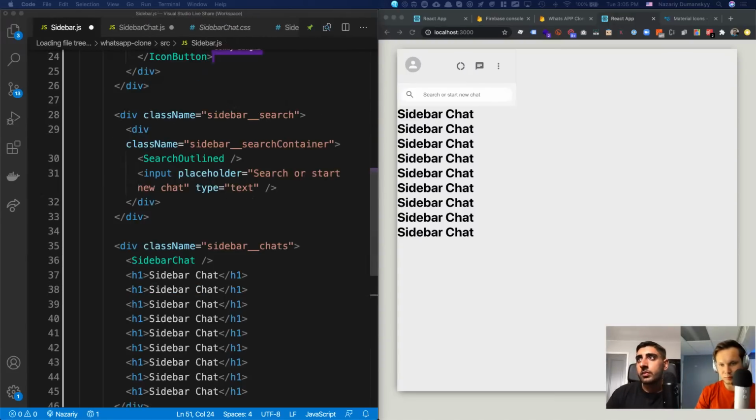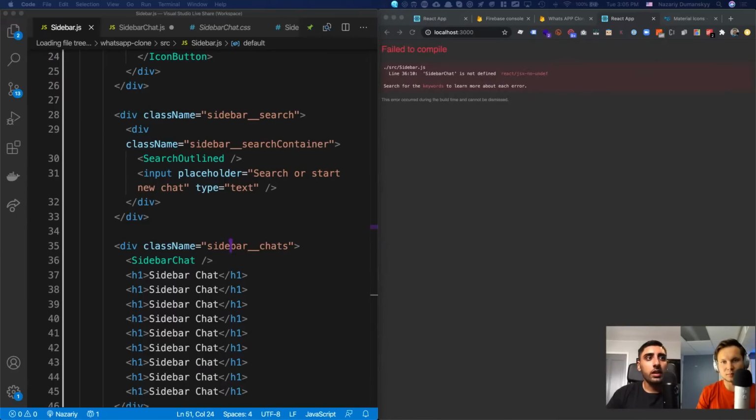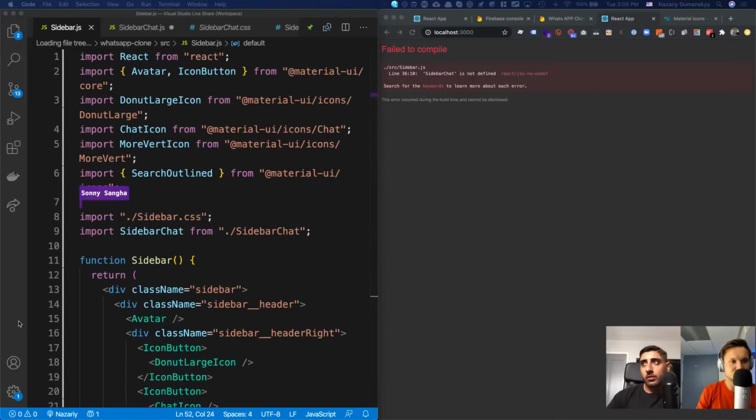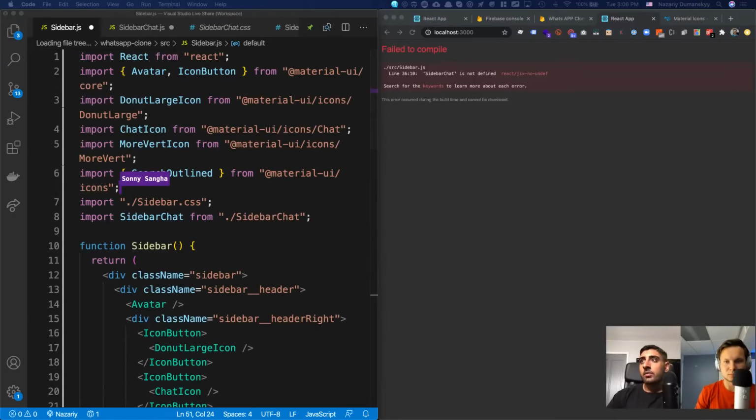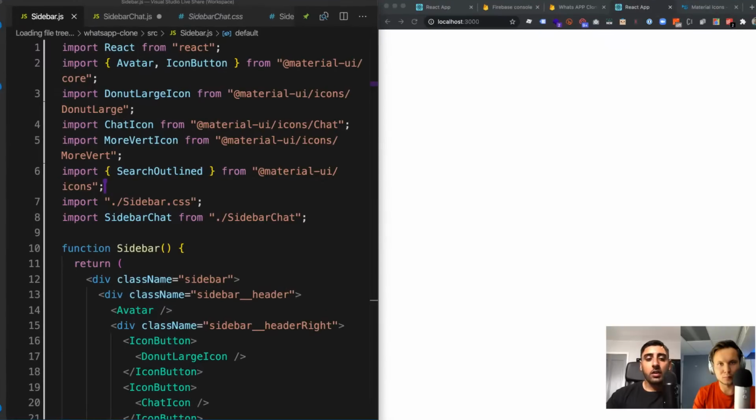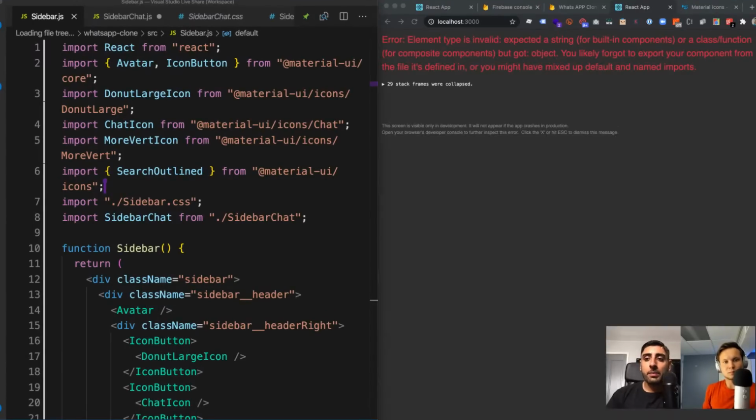Now I'm going to go ahead and style that. Firstly, it's freaking out because sidebar chat is not defined, so I need to import that. I'm just going to drop an import and it should work like this, and I'm going to save it. Now I'm going to go ahead and do, so remember, we made it flex 1.